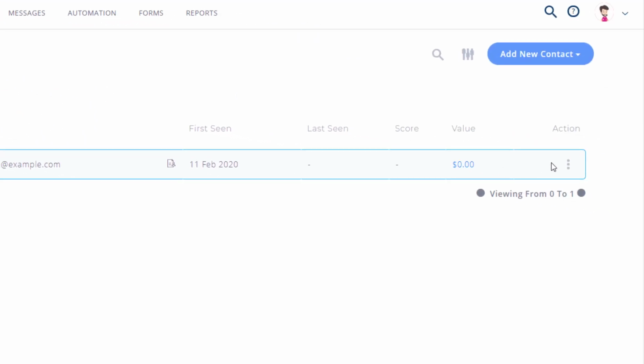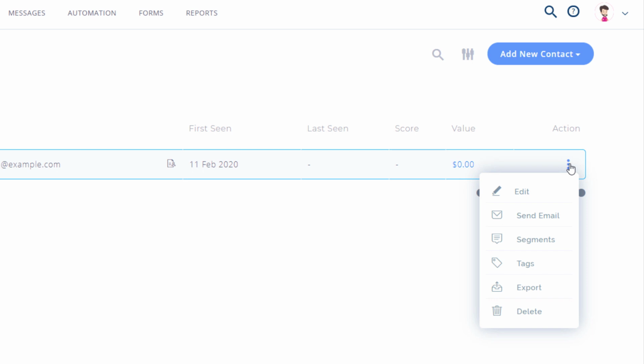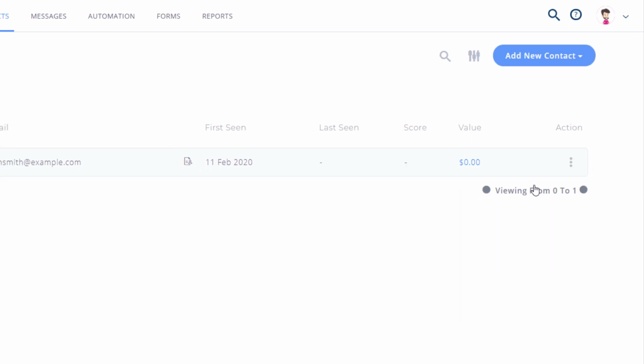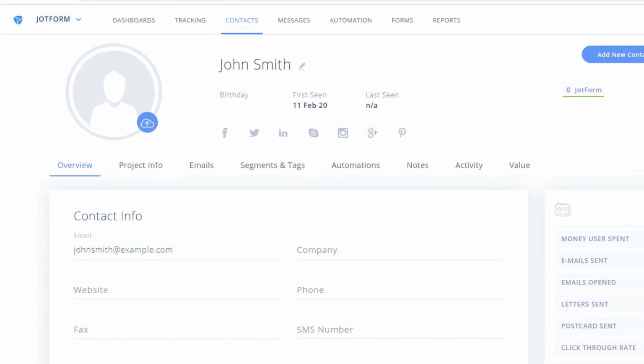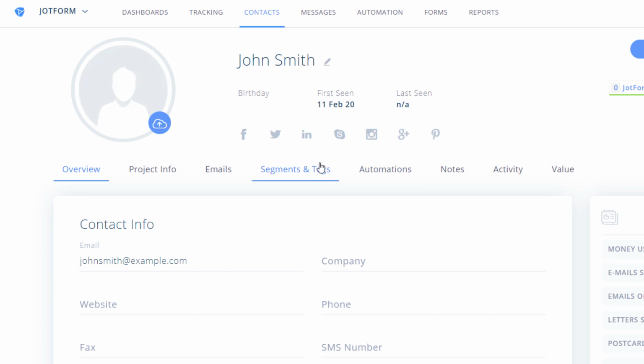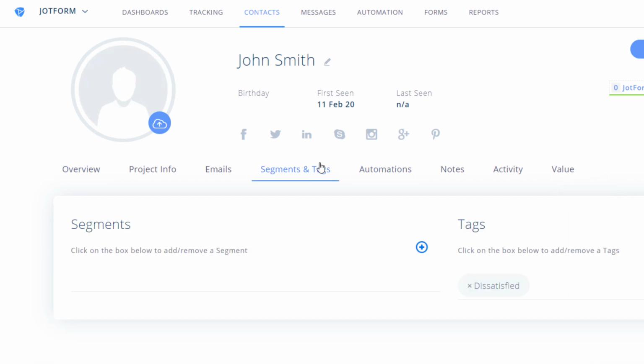To view contacts in your dashboard, select Edit from the drop-down action menu. You can then view or update each contact's information in your Platformly account. And to see new segments or tags, just click the tab in the middle of your dashboard.